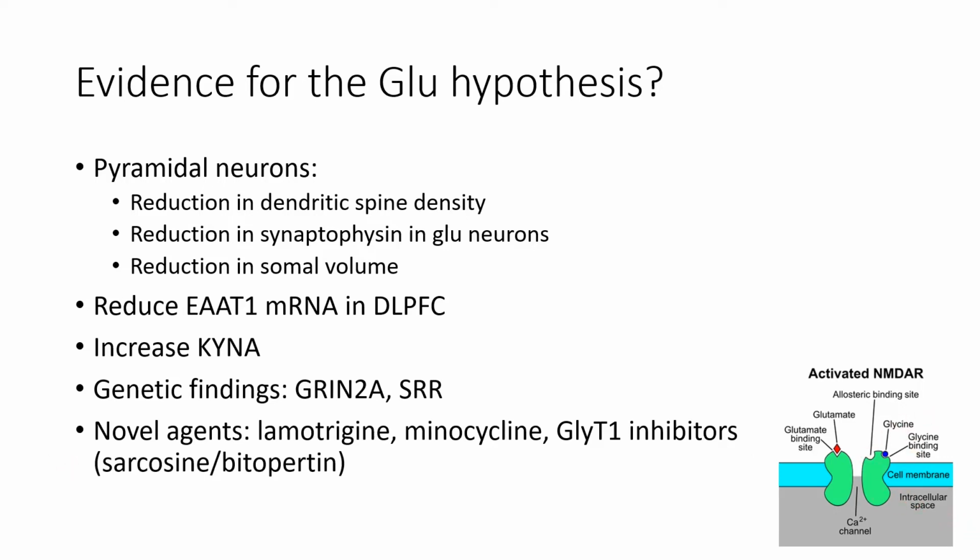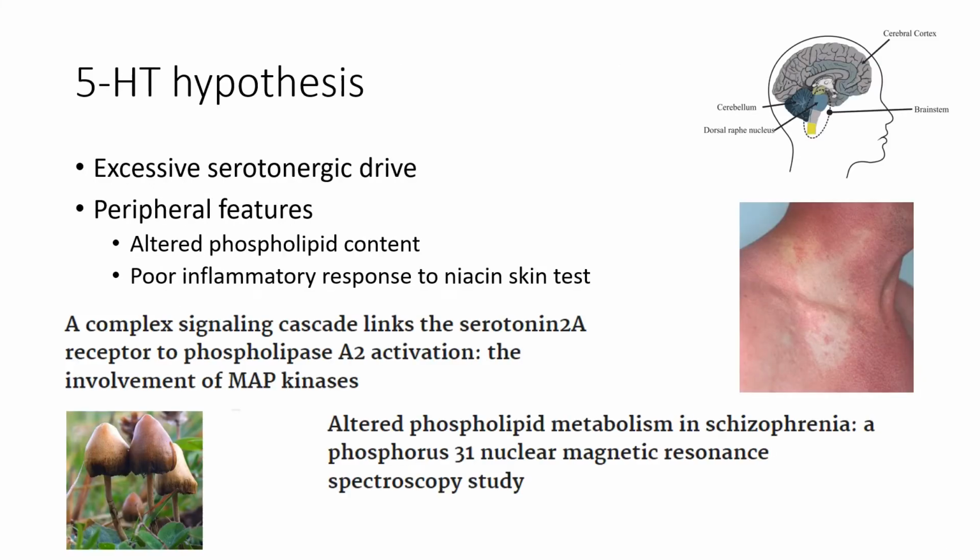This is something that's way less spoken about, but it can't be completely ignored. The serotonin hypothesis explains things that the dopamine and NMDA receptor hypofunctioning hypotheses cannot, such as how stress activates the dorsal raphe nucleus, resulting in excessive serotonergic drive, or how peripheral features of schizophrenia, including decreased phospholipid content of red blood cells and a poor inflammatory response to the niacin skin test, occur. Furthermore, the use of 5-HT2A receptor antagonists seems to slow the progression of the condition.